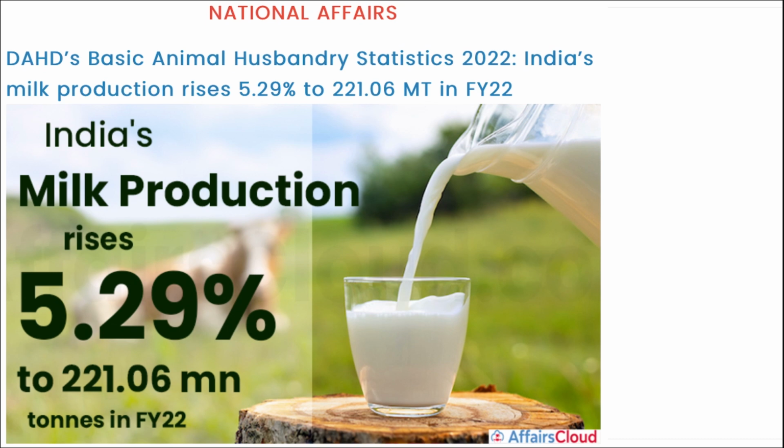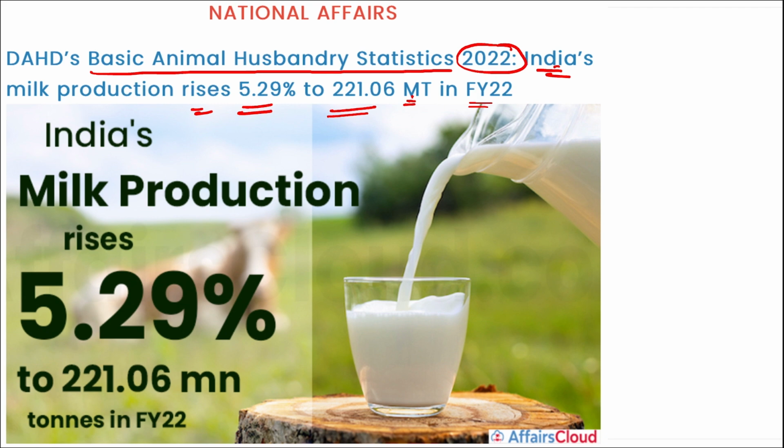First is DAHD. What is DAHD? It is your Department of Animal Husbandry and Dairying. So recently DAHD's Basic Animal Husbandry Statistics for 2022 was released, which stated that India's milk production has risen 5.92% to 221.06 MT in fiscal year 22, and MT is your million tons.